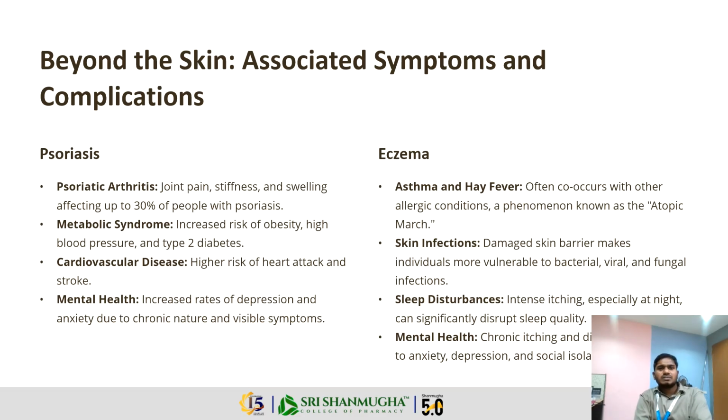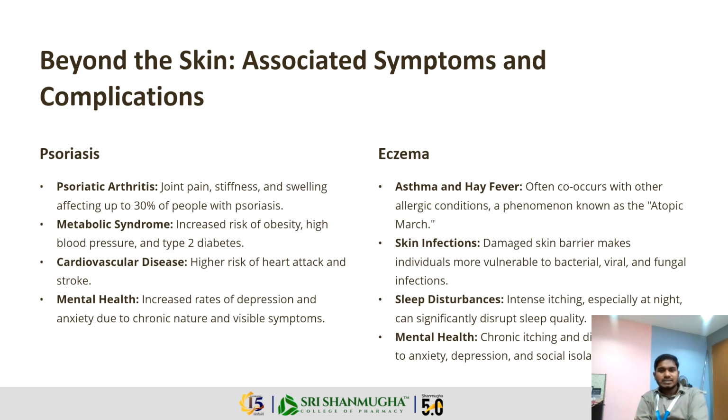These are the associated symptoms and complications. What are the main associated symptoms and complications? With psoriasis, we have psoriatic arthritis, metabolic syndrome, cardiovascular disease, and mental health. And also with eczema, asthma and hay fever, skin infection, sleep disturbance, and mental health.